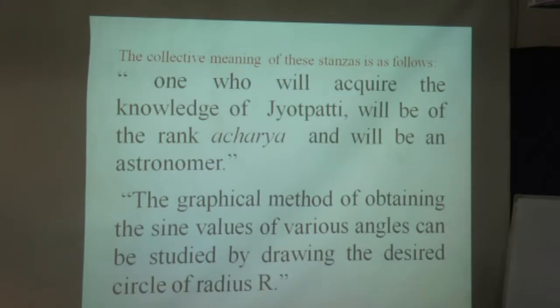The collective meaning of these stanzas is as follows. One who acquires a knowledge of Jyotpatti will be of the rank of Acharya and will be an astronomer. The graphical method of obtaining the sine values of various angles can be studied by drawing the described circle of radius r.